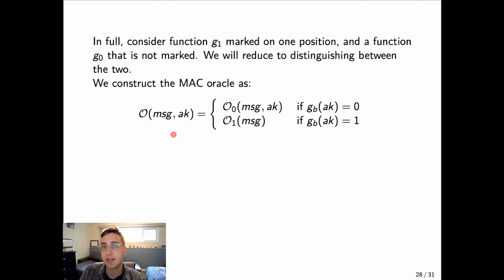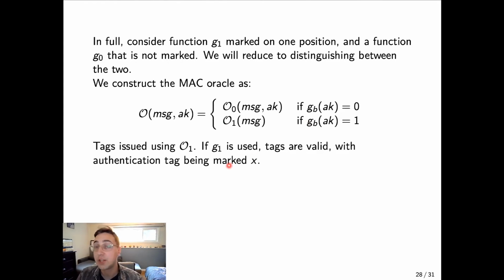And if GB of the AK input is equal to 0, then we use this O0 on the message and the authentication key. Otherwise, if GB of AK is 1, so if you've found the one marked item and B is equal to 1, then we return O1 of the message. This means that we can issue tags using O1 when, as the signer, we need to issue a tag. And if G1 is actually used, then the tags will be valid, with the authentication tag being exactly the authentication key that is marked, which we'll call X.